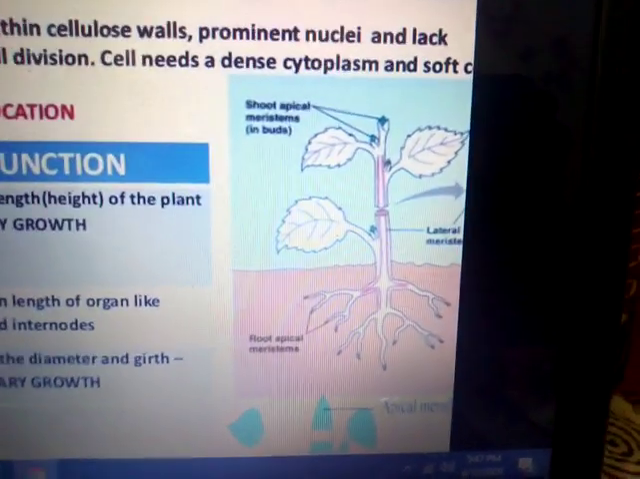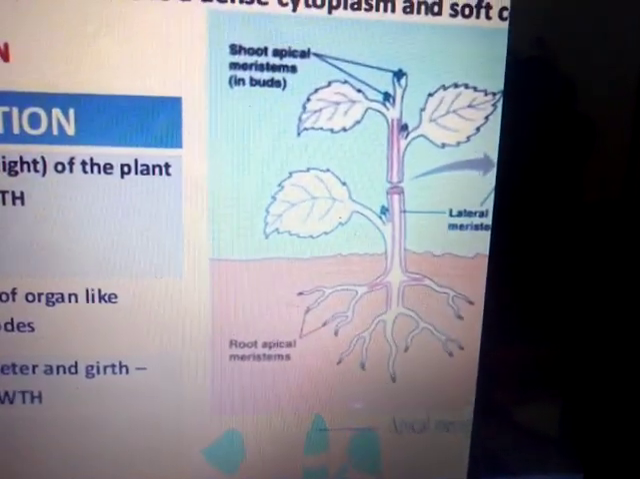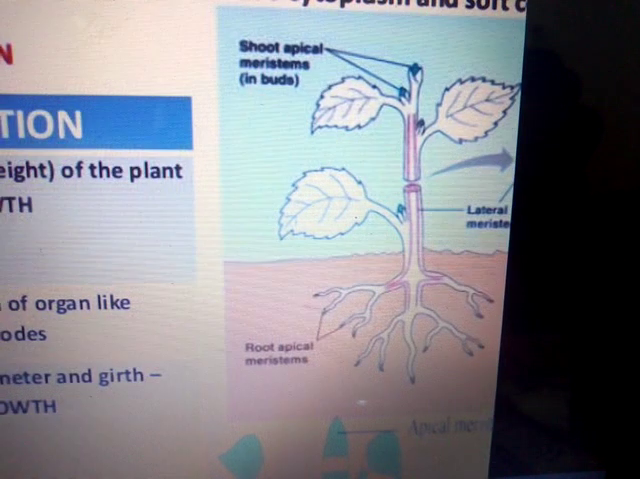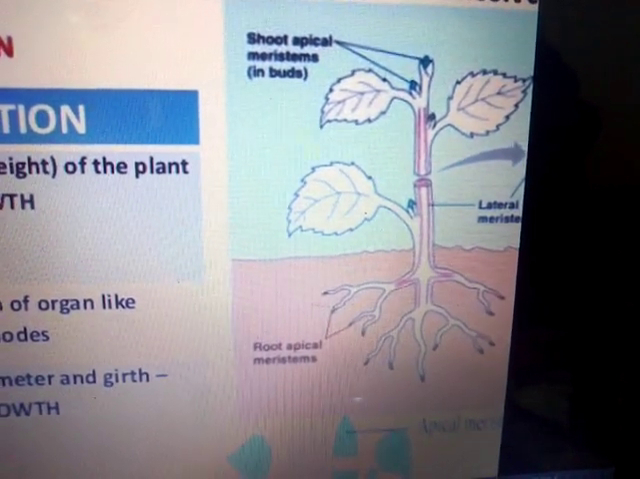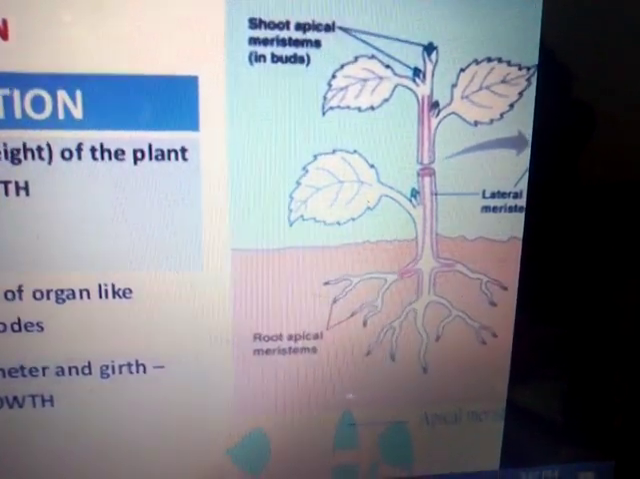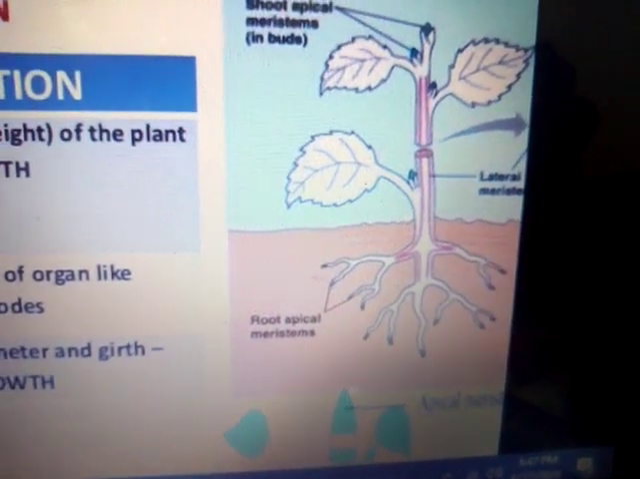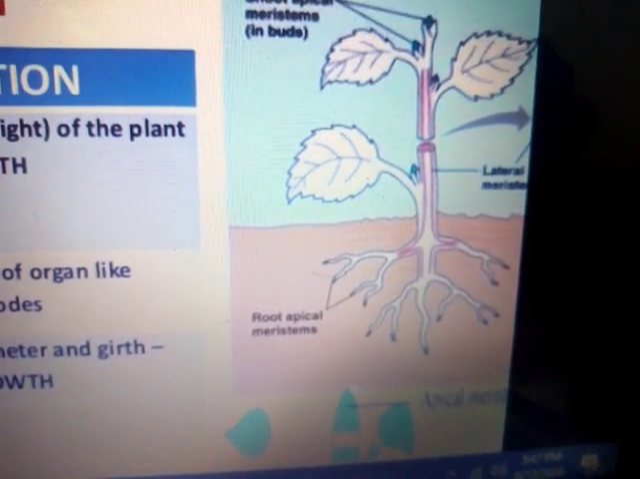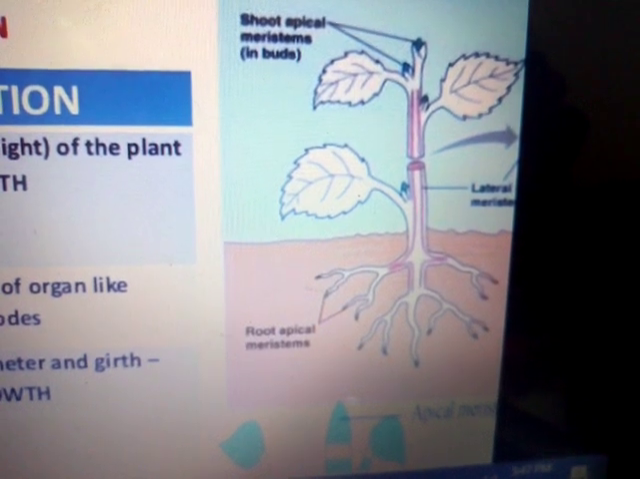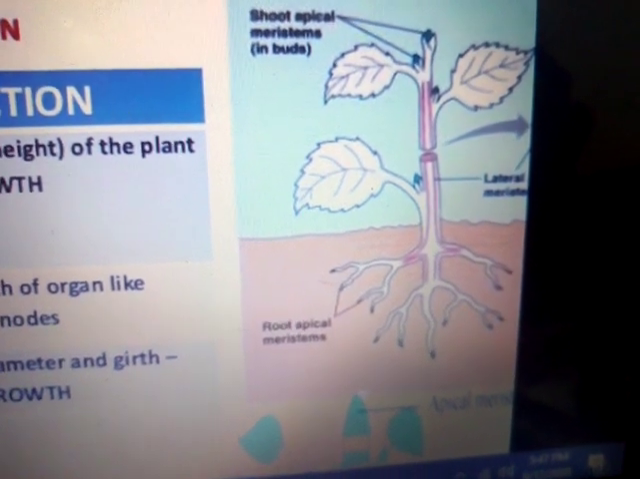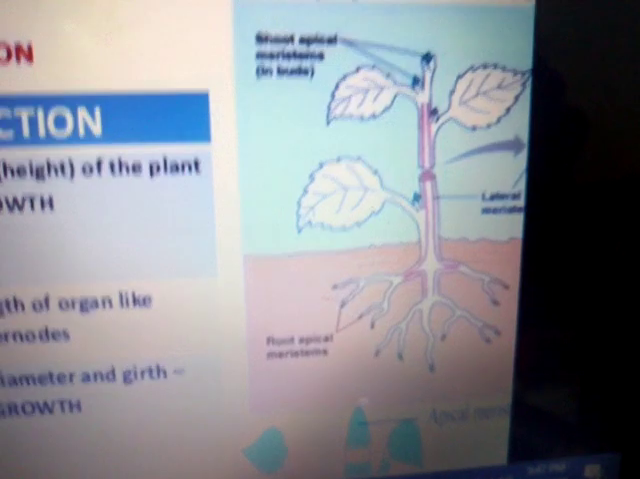And here I am again showing you this diagram of the plant. Here you find at the tip, that is shoot tip, and the root tip, the apical meristematic tissue. In the middle, that is the lateral meristematic tissue, and in between the node and internode, that is the intercalary meristematic tissue.